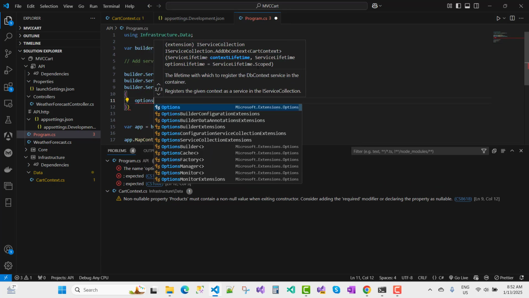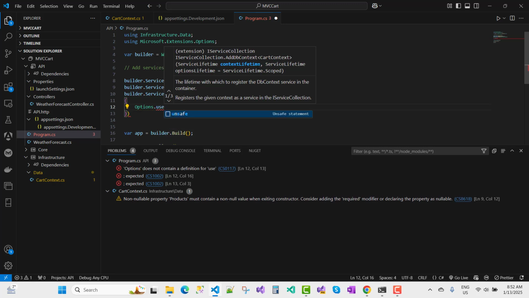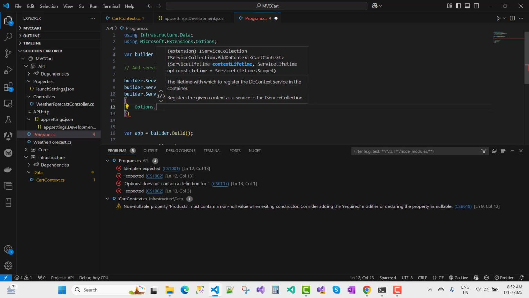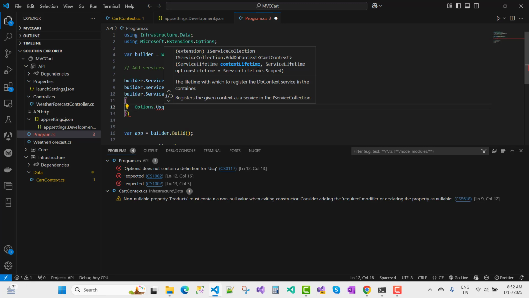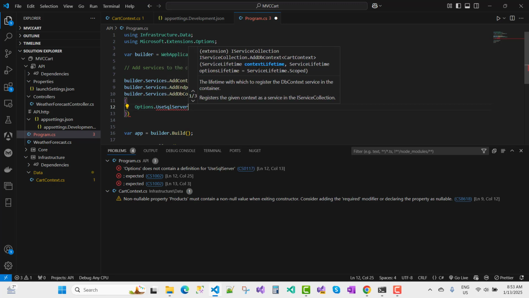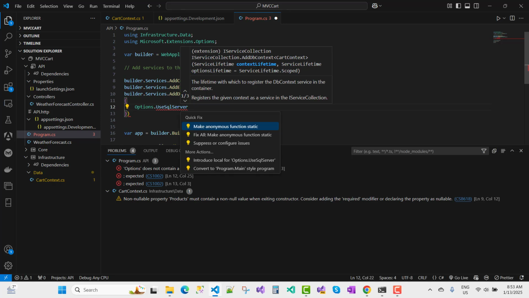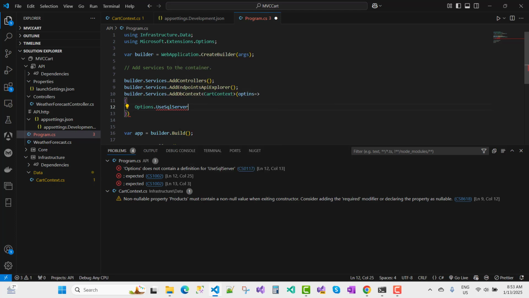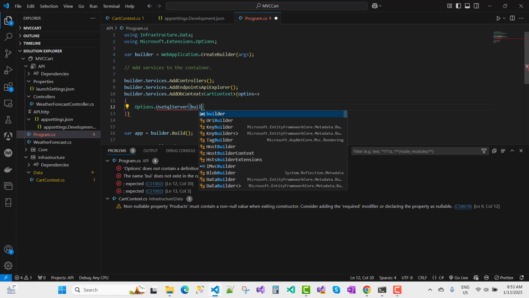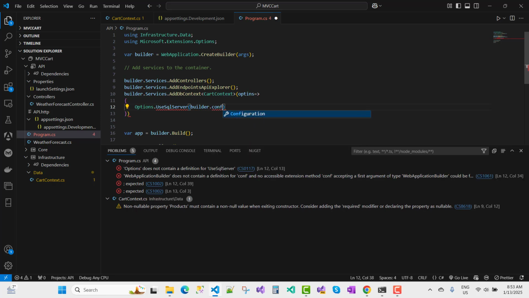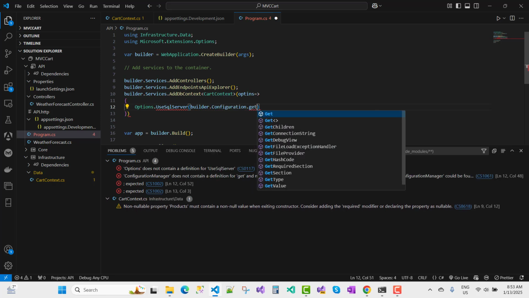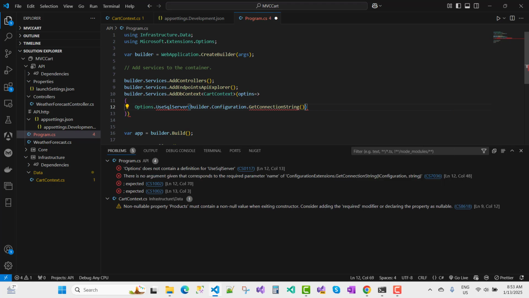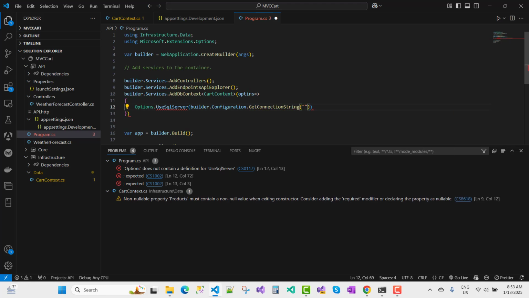So options.UseSqlServer. You can see that UseSqlServer is not available. Here we go for builder.configuration.GetConnectionString, and the connection string is named cart connection.